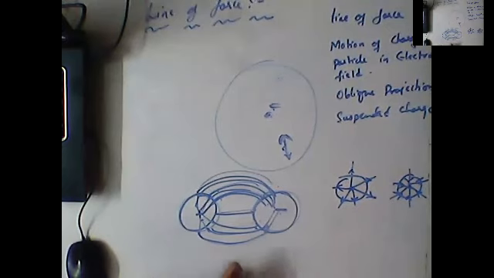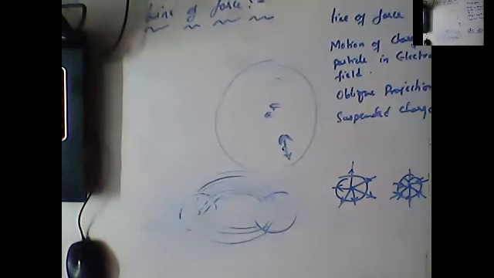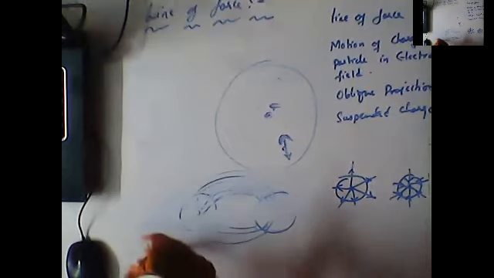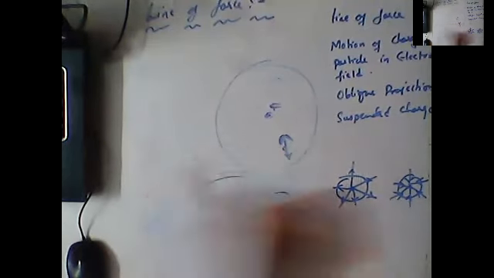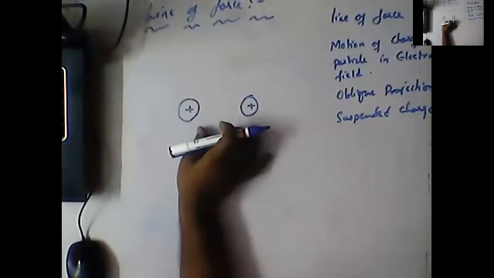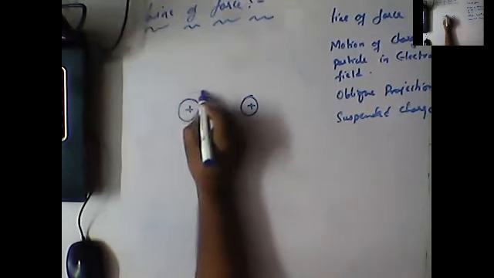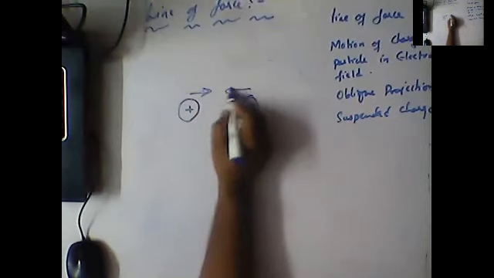Okay, now guys, whenever we have a positive charge here, and here also one positive charge, when the positive charges are approaching each other, it is like contact, guys, is it not?